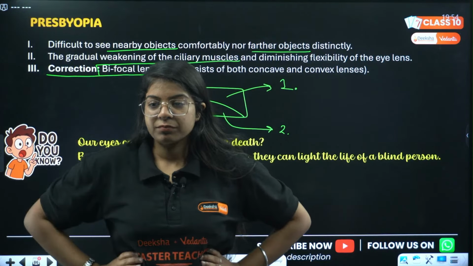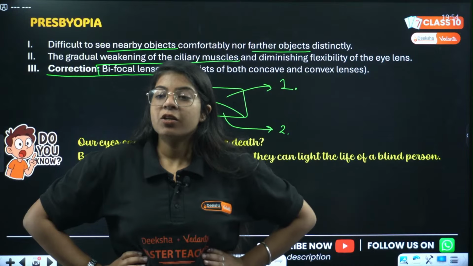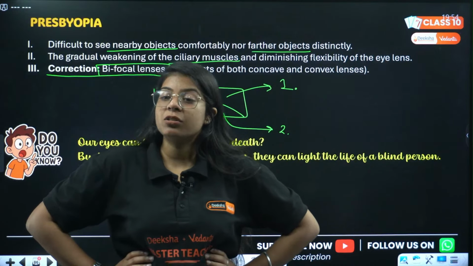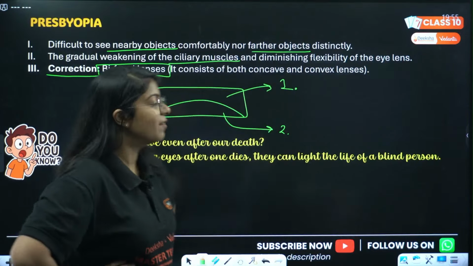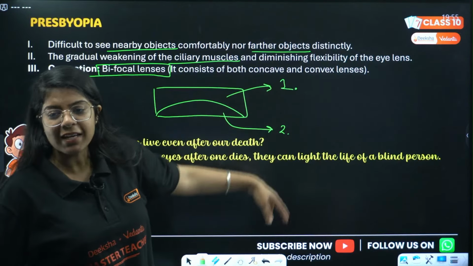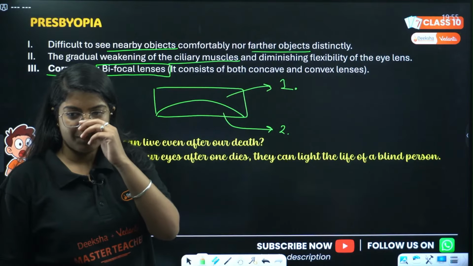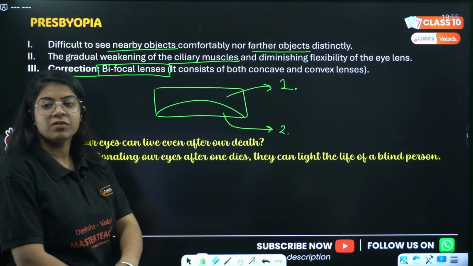ठीक है? Yes, yes, your father has presbyopia. Yes, that is due to the weakening of ciliary muscles. Convex and concave. So you are saying first part is convex, second is concave. Yes, due to improper function of ciliary muscles.